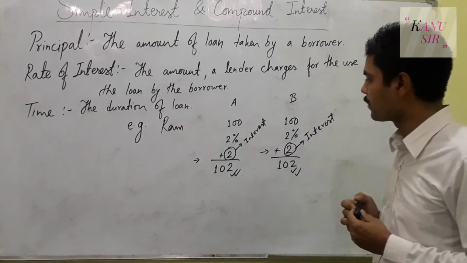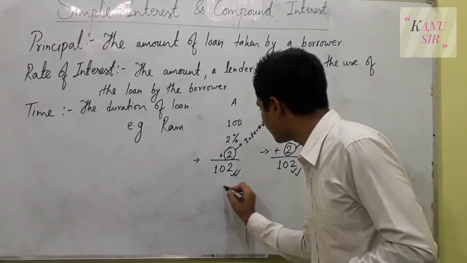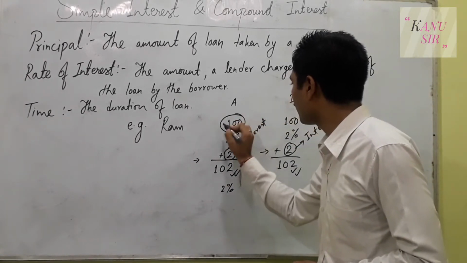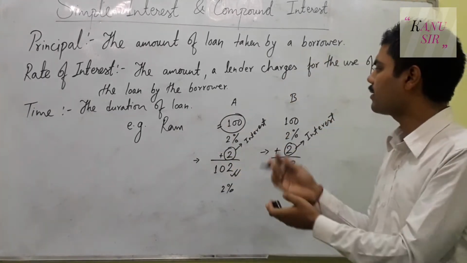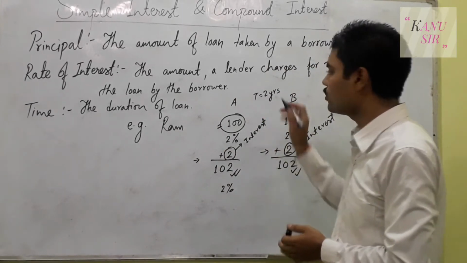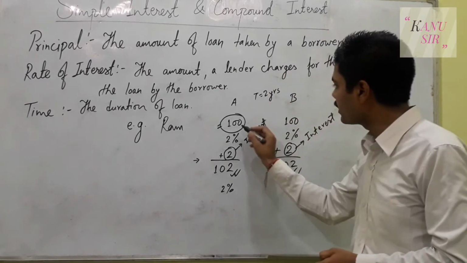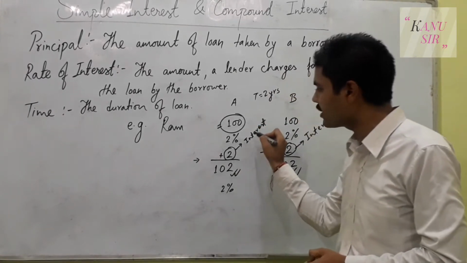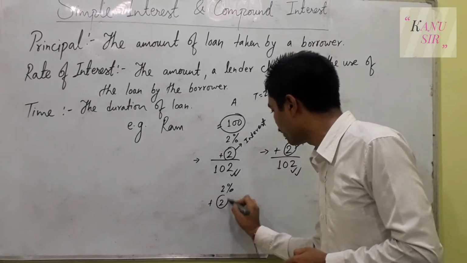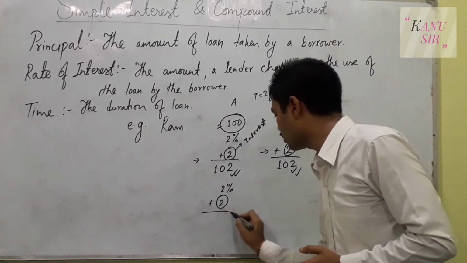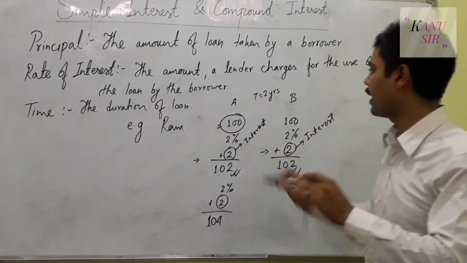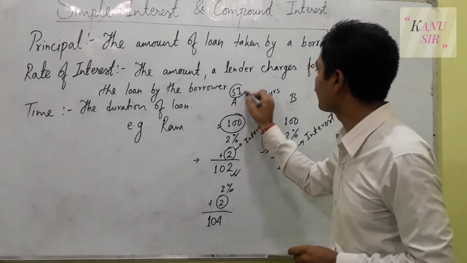Now for the next year, again the 2 percent will have to be paid. Then he will have to pay 2 percent of this 100 rupees, because he has taken the amount for 2 years. Let us assume the time period was 2 years. Then in the very first year he has to pay 2 rupees as interest, and again for the 2 percent interest you will have to pay again 2 rupees in the second year. So in total he will have to pay 102 plus 2, 104, and this is the condition of simple interest.